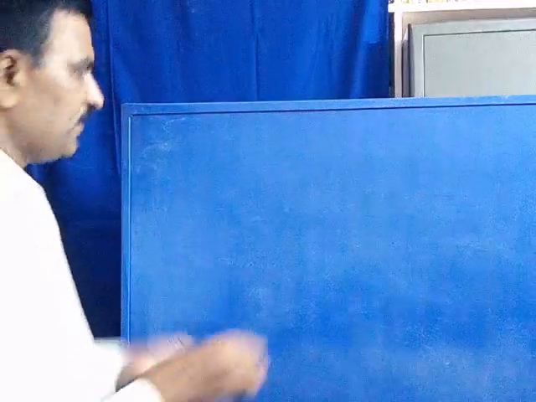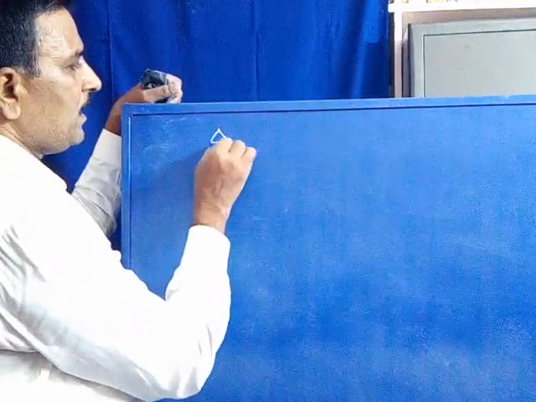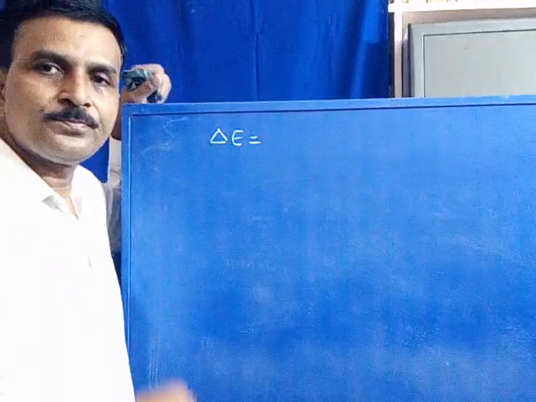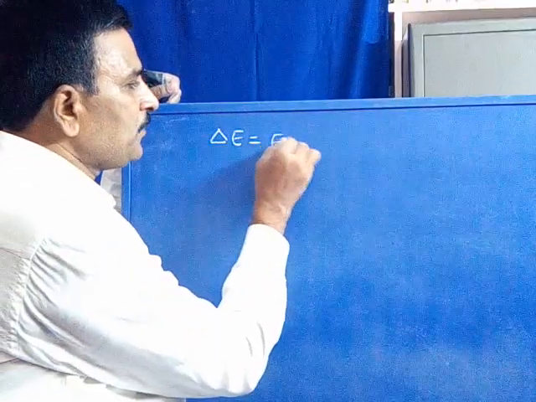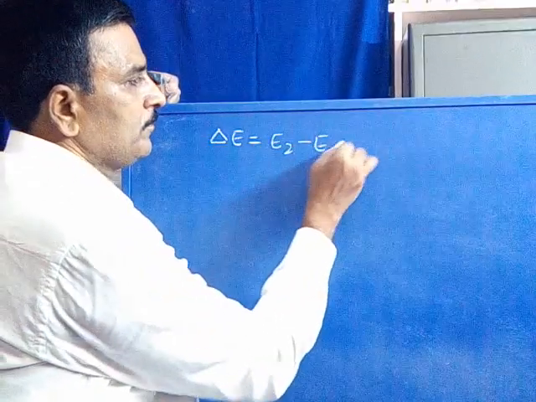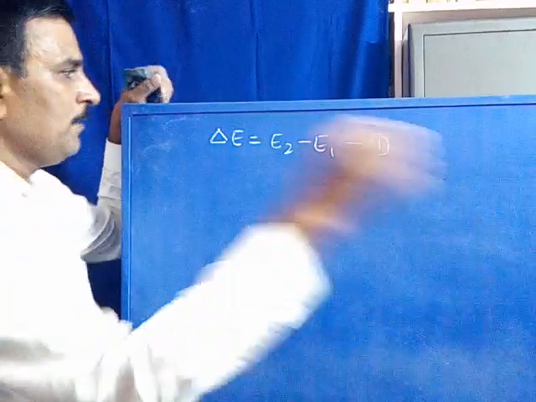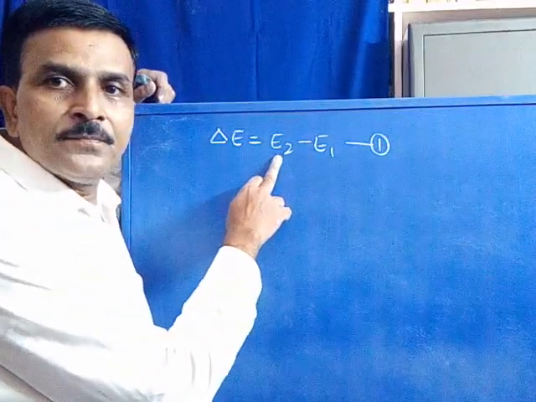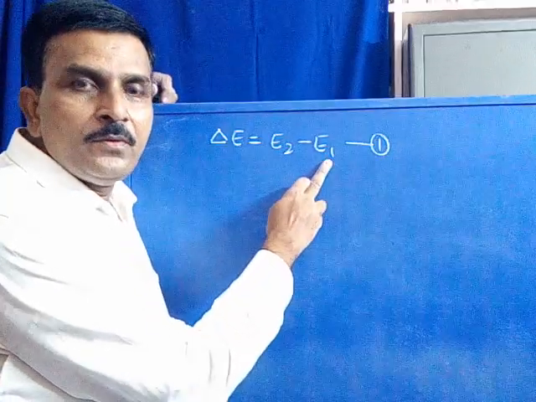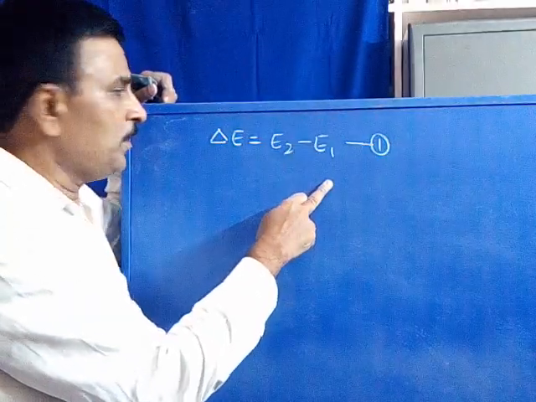Now we have an equation, delta E is equal to E2 minus E1. Say this is equation 1. We have the E2 value as well as the E1 value studied in the principle.